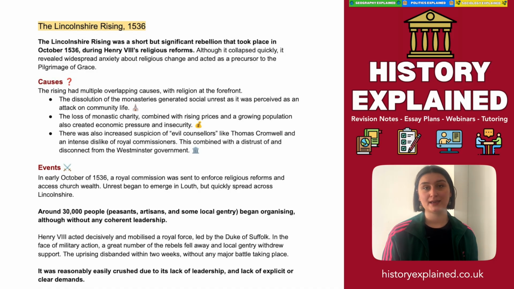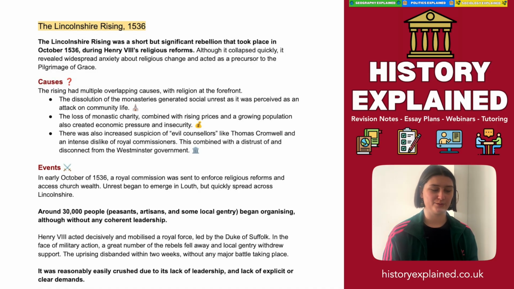Now, there were three key causes for the Lincolnshire uprising. We've got the dissolution of the monasteries, generating social unrest and perceived as an attack on community. We see the loss of monastic charity, combined with rising prices and growing population, that created economic pressure and instability. And we also see a suspicion and mistrust of advisors like Thomas Cromwell, and an intense dislike of the royal commissioners, who were going out and assessing how much land the monasteries have, how much finance, how much property.